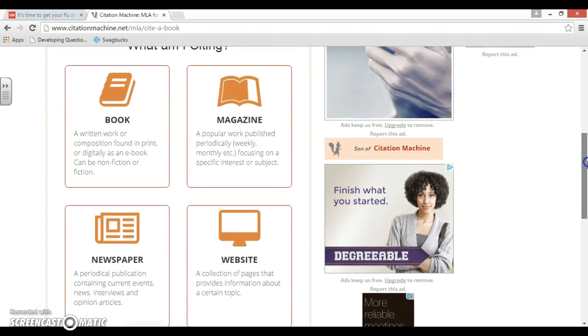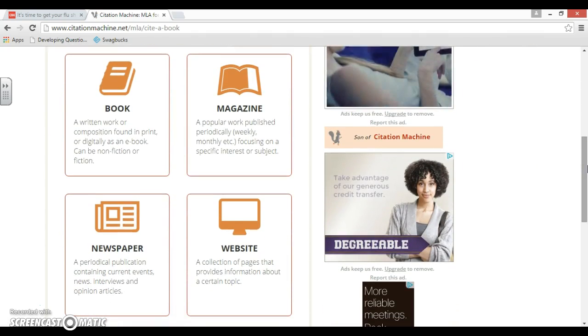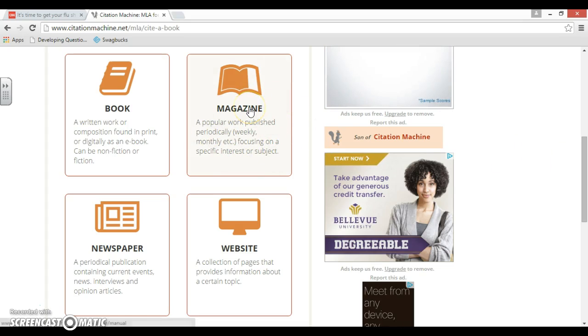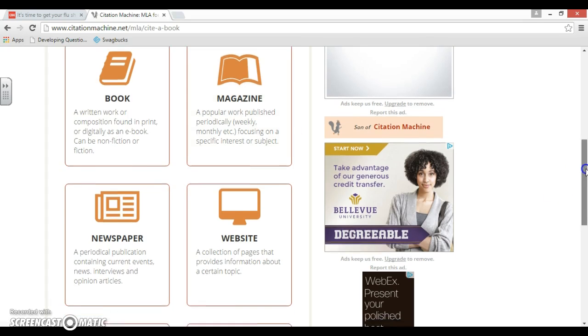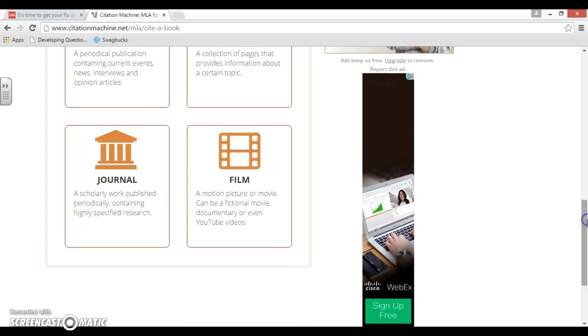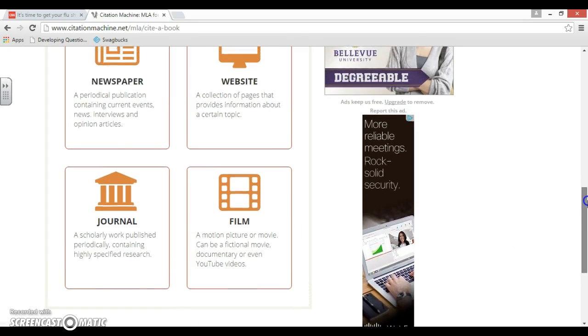So are you citing a book, which can be a written work or it can be an ebook, a magazine, which is going to be like periodicals, so something that's published weekly or monthly and focuses on a specific interest or subject, a newspaper, self-explanatory, a website, which is going to be a collection of pages that provides information, a journal, so scholarly journals, and then there's films, so motion pictures, movies, YouTube videos.